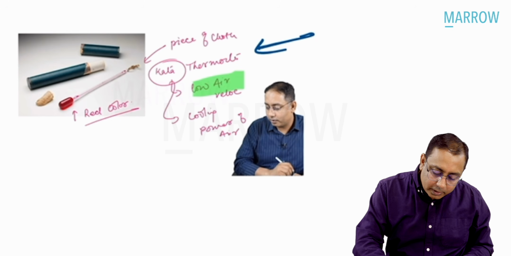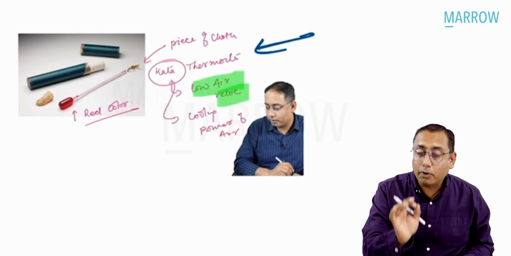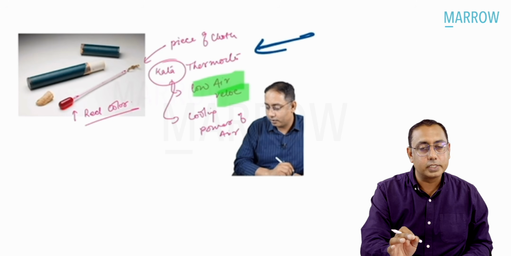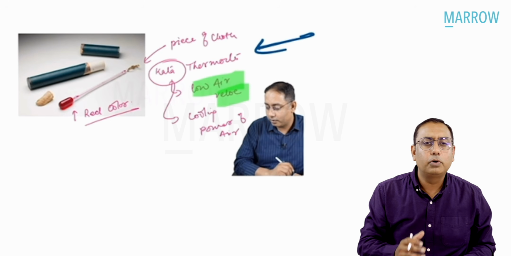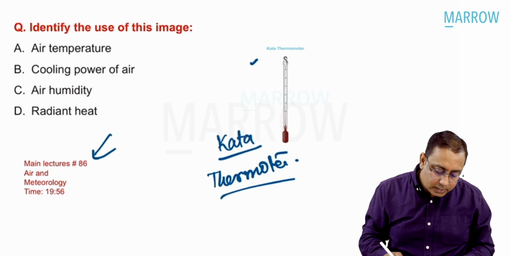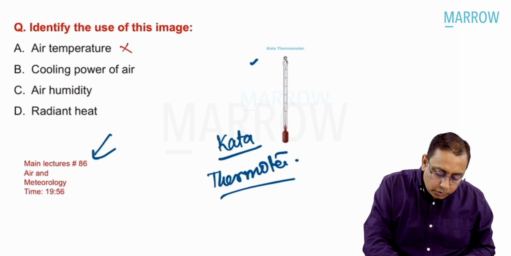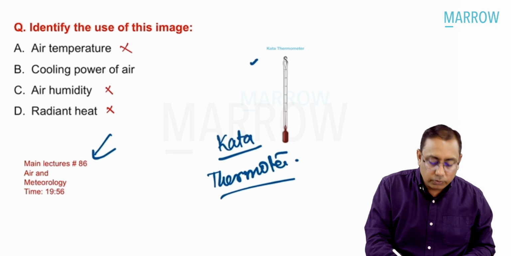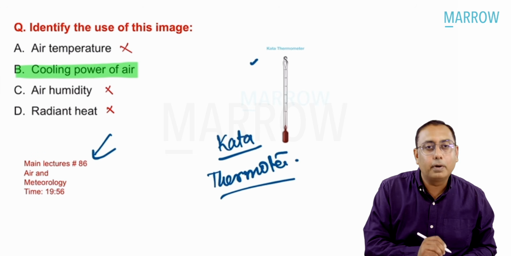Uses of Kata thermometer could be low air velocities. The important word was low air velocities. It's not about the air movement. It's about low air velocities and also about the cooling power of air. So what is the best answer over here? Is it air temperature? No. Is it air humidity, radiant heat? No. The best answer over here is cooling power of air.